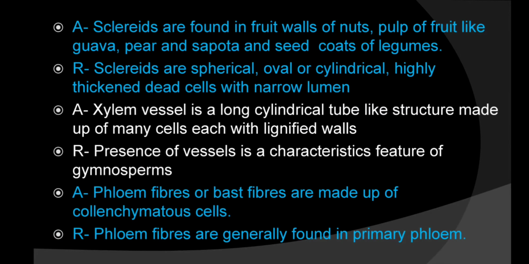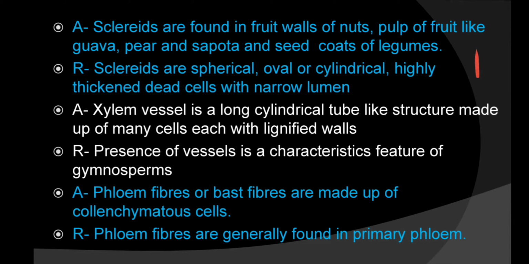Sclereids are found in fruit walls of nuts, pulp of fruits like guava, pear and sapota, and seeds of pods of legumes. Is it true or not? Sclereids are a type of sclerenchymatous tissue. Sclereids and fibers are both types of sclerenchyma tissue. Lignin deposition is there on their cell wall. So they are present in the hard parts of the plants. So this one is correct, because fruit walls of nuts are all hard parts of the plants. So this assertion is true.